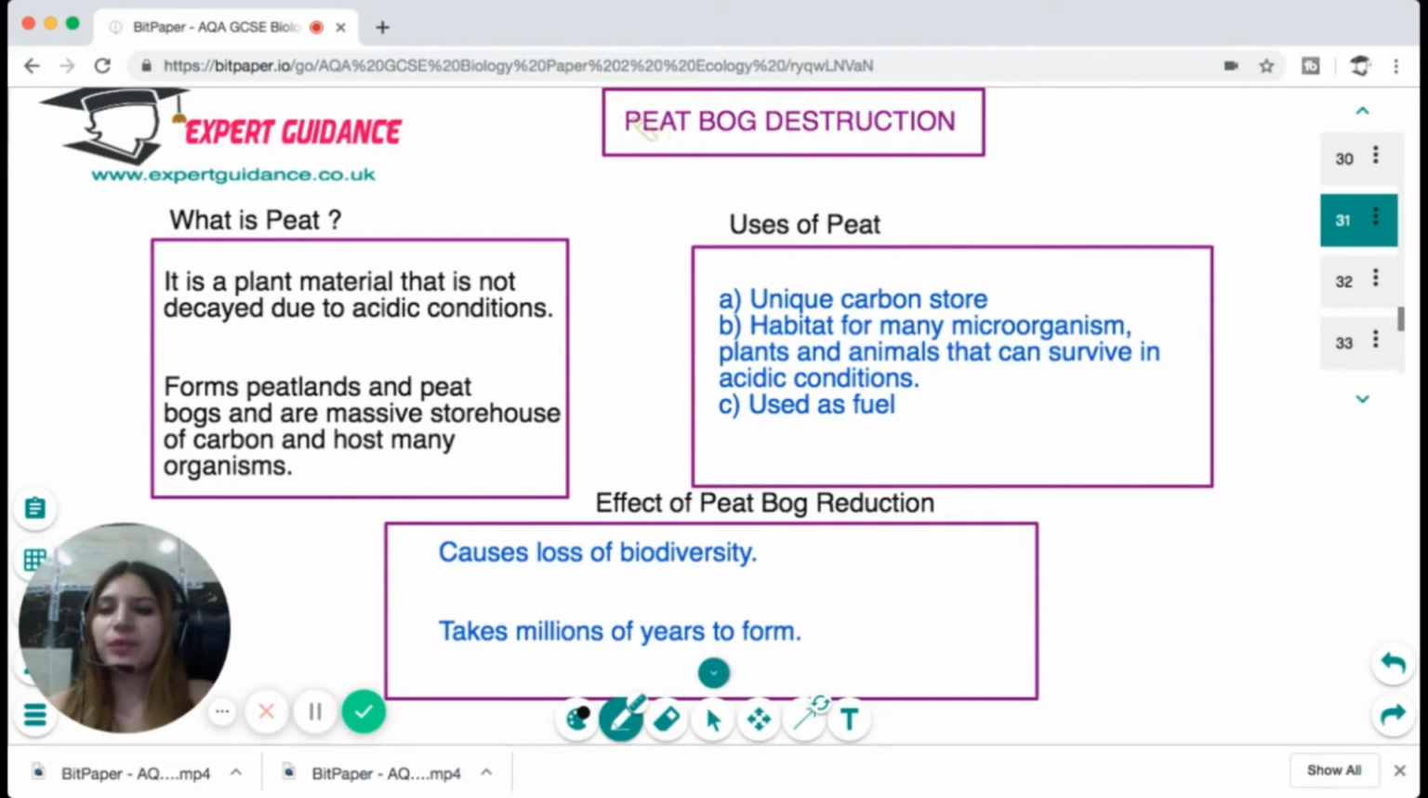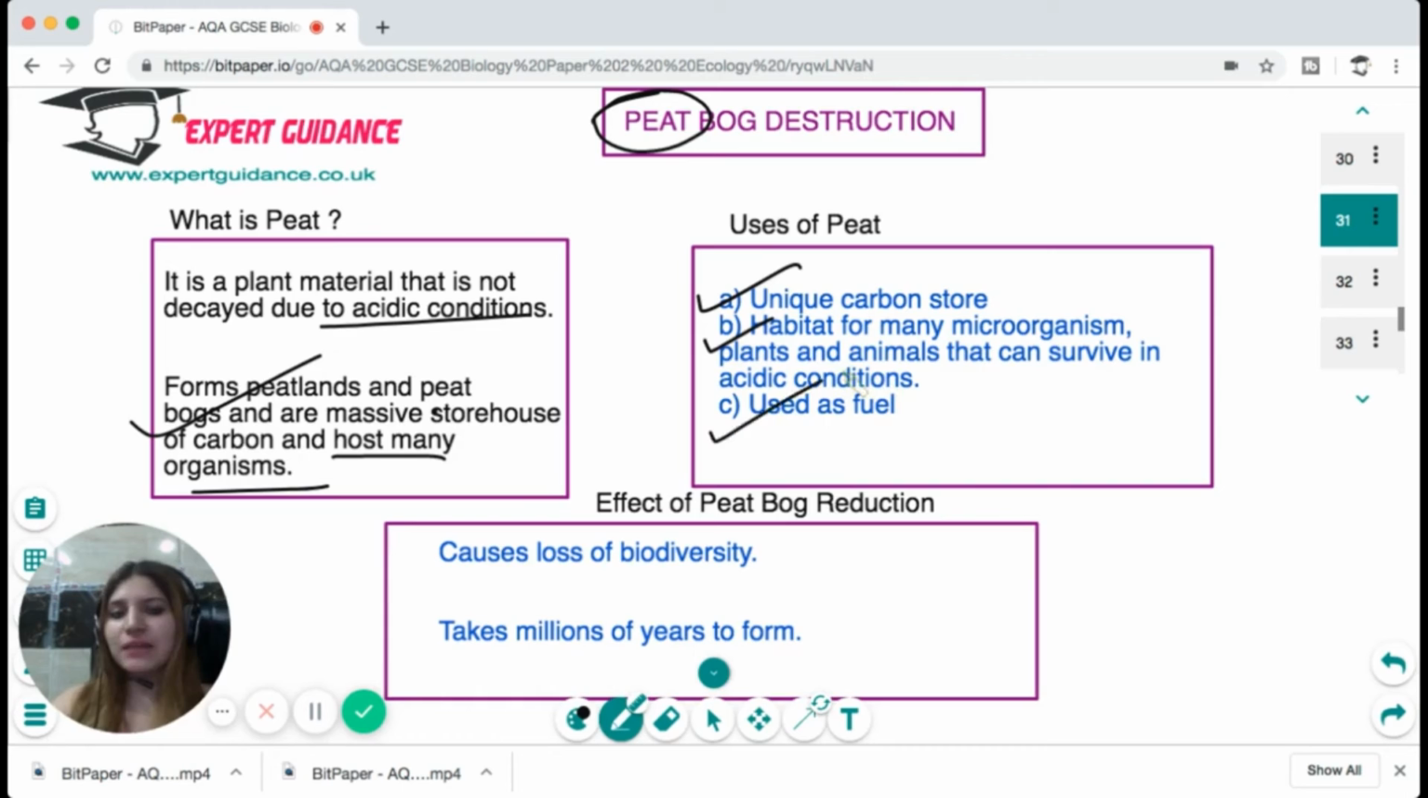Now there's another important concept of peat bog destruction. Now what is peat? It is plant material that is not decayed due to acidic conditions or conditions not favorable for decay. And it forms peatlands and peat bogs, and they are a massive storehouse for carbon, and they host many other organisms. Now, this peat is a unique carbon store. It is the habitat of many microorganisms, plants and animals that can survive in acidic conditions, and peat can be used as fuel. Now, due to deforestation, there's a reduction in peat bog, causing loss of biodiversity, and it takes millions of years to form, and it is also a threat to the biodiversity.